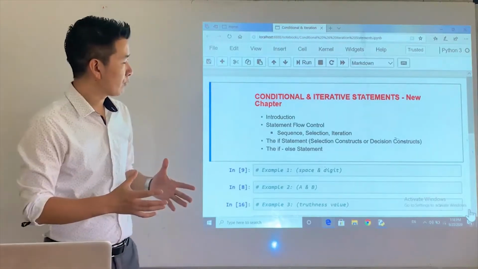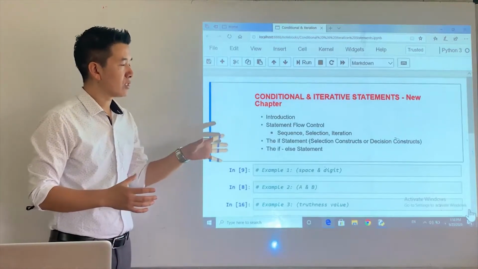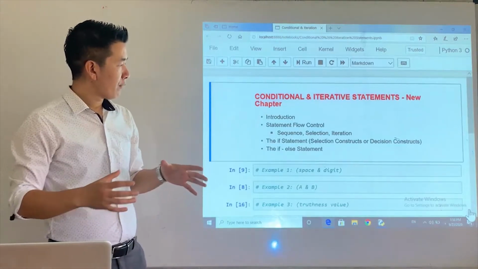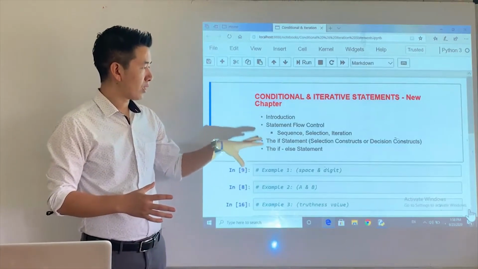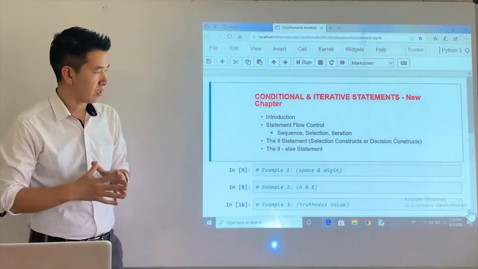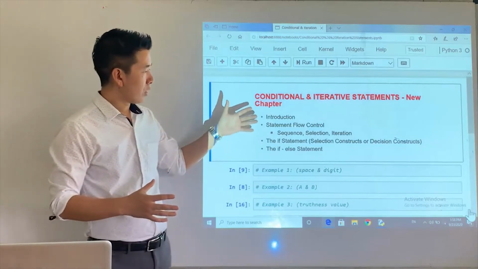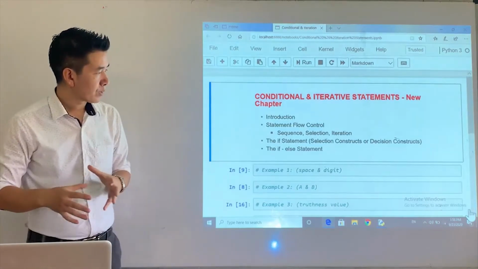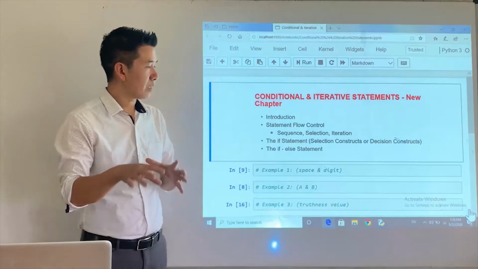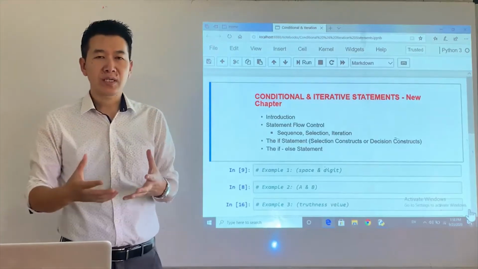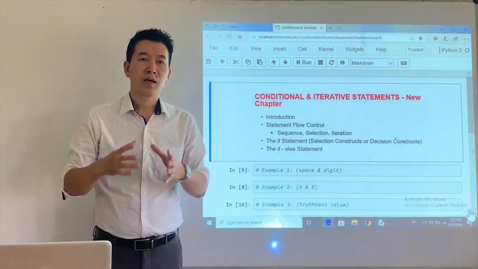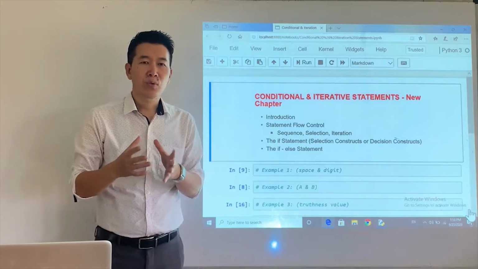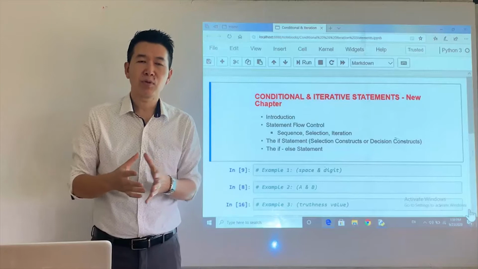So like I said, the name of the chapter is Conditional and Iterative Statements. First things first, these are the points that will assist me in taking the class. Okay, so the points that I've listed here are the topics and the subtopics that I'm going to deal with as of today's class.